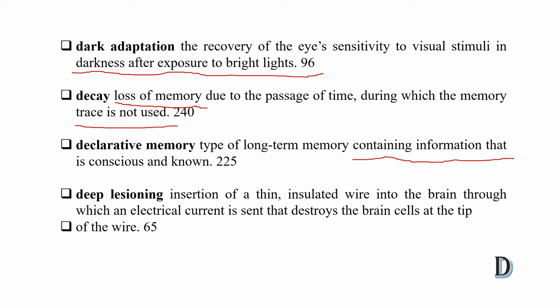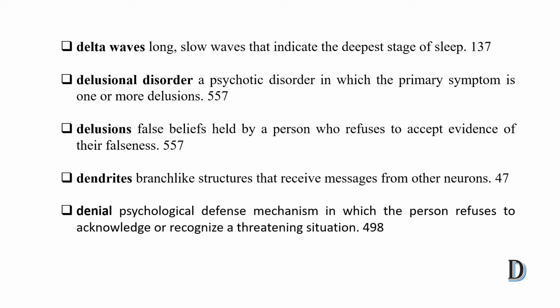Next is deep lesioning. Deep lesioning is the insertion of thin insulated wire into the brain through which an electrical current is sent to destroy the brain cells at the tip of the wire. Next is delta wave. There are four types of wave: delta, theta, alpha, beta. All waves are used in sleep. The delta wave is a long, slow wave that indicates the deepest stage of sleep.